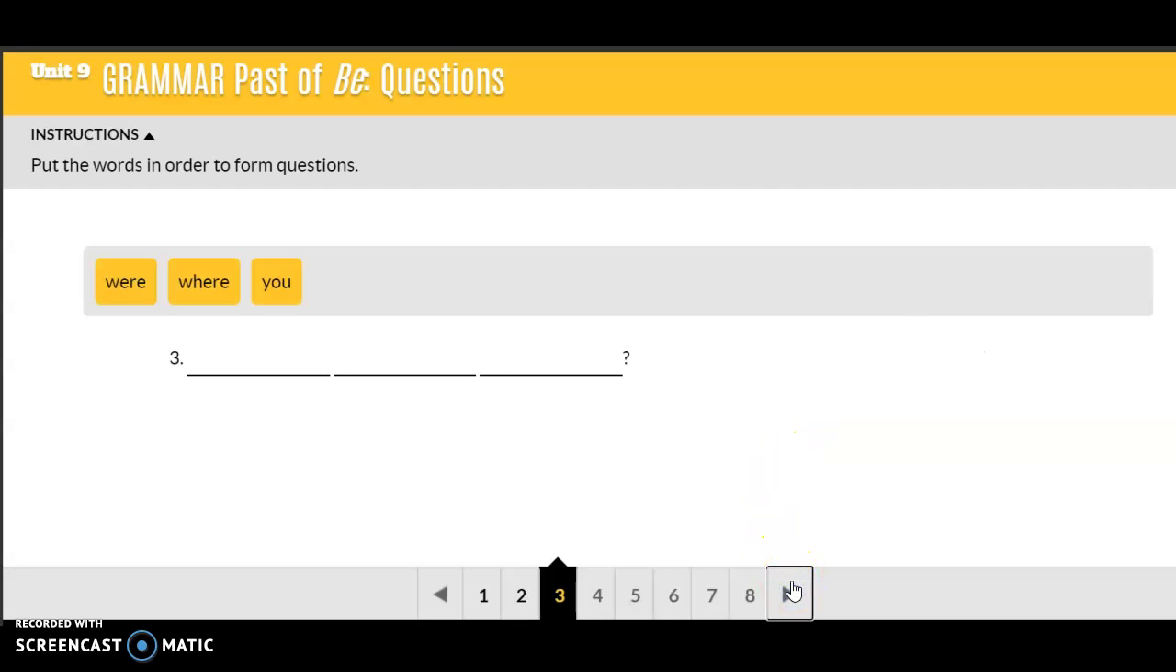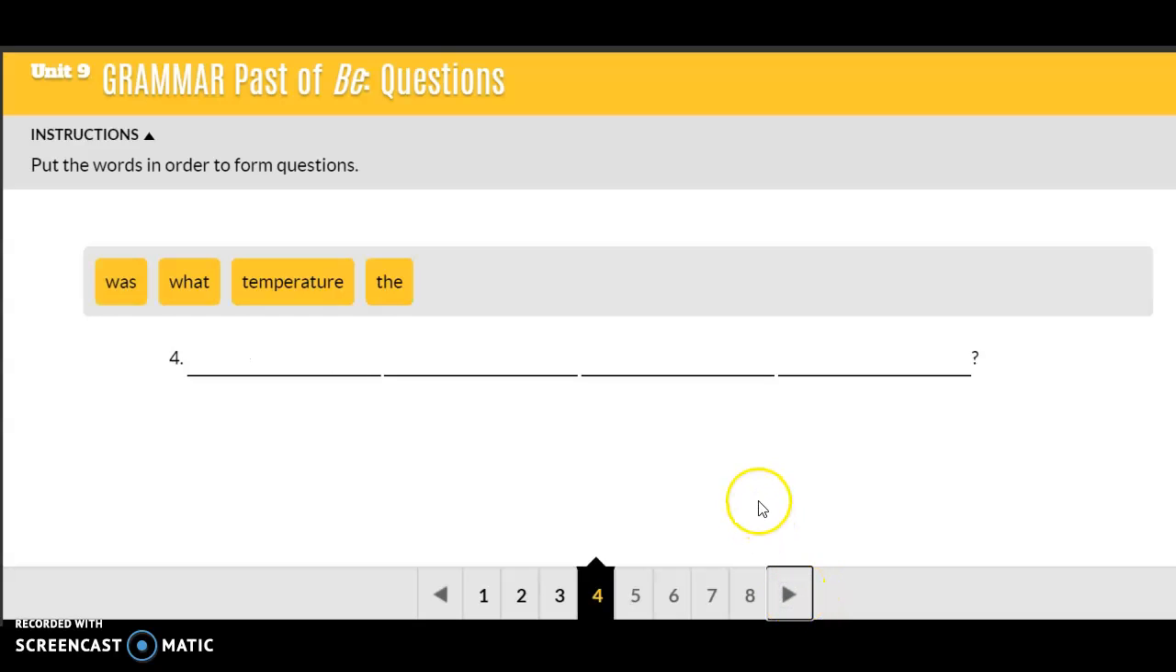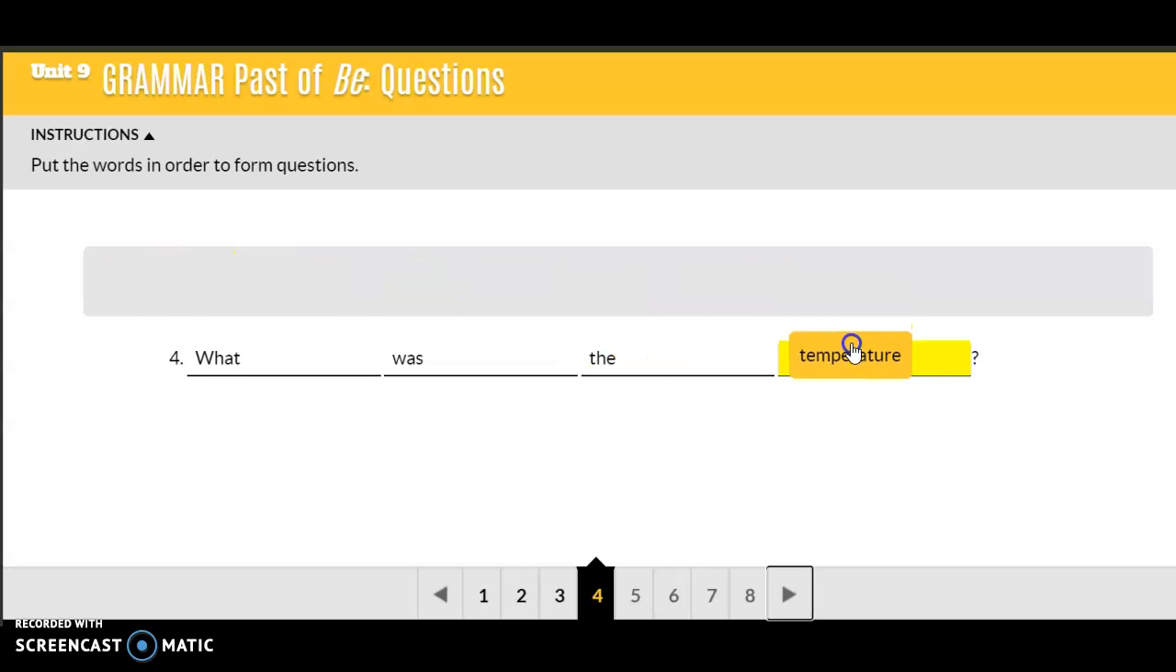Number 3, the short one. WH word where, be verb were, and the subject is you. Where were you? Number 4. Okay, WH word is what, the be verb is was, and the subject is the temperature. What was the temperature?